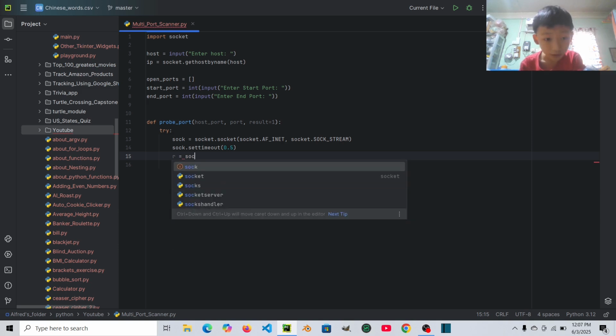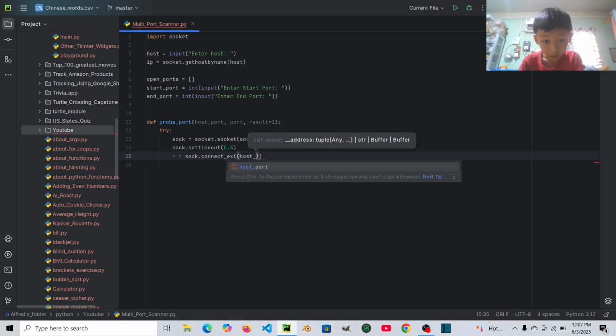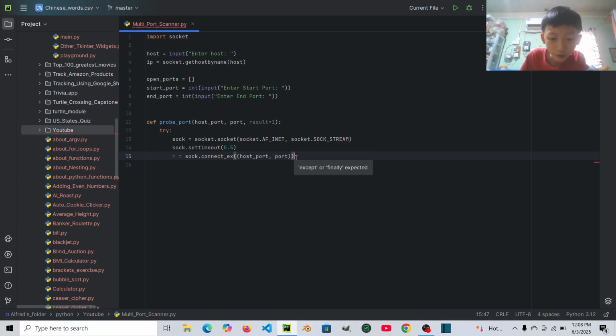Then let's say sock dot connect_ex, host and port, and then the port, not open port, only port. Don't worry about this red line, because of the try we need to write except or finally. So I'll add it.